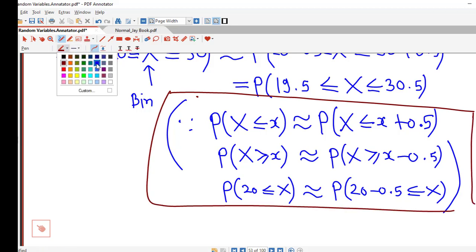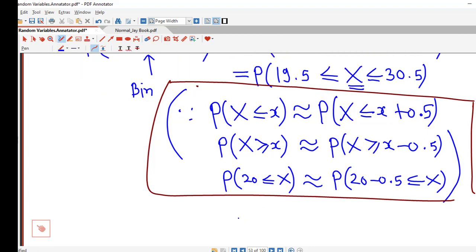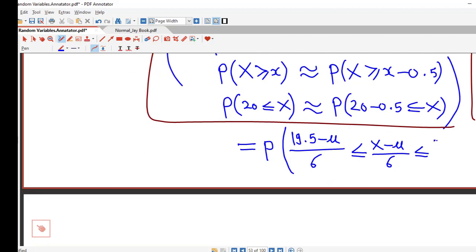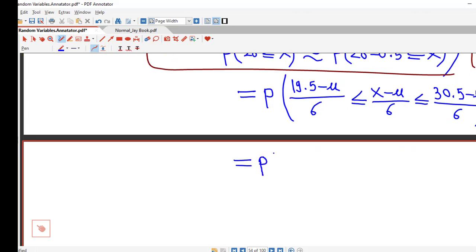So now here x is a non-standard random variable, so we standardize it by considering (x minus mu) over sigma. So here we consider (19.5 minus mu) over sigma, which is less than or equal to (x minus mu) over sigma, and less than or equal to (30.5 minus mu) over sigma. And we have obtained values of mu and sigma that we substitute here.